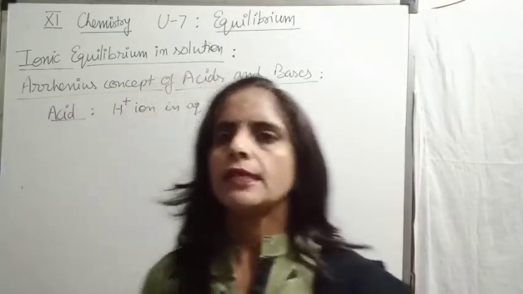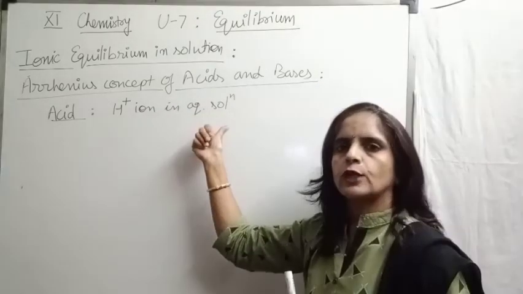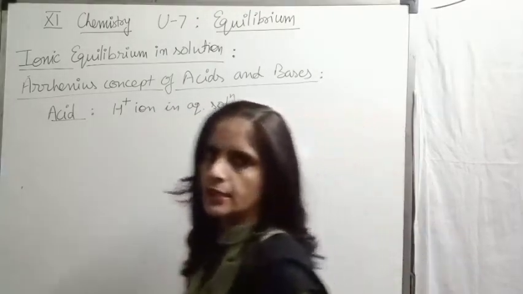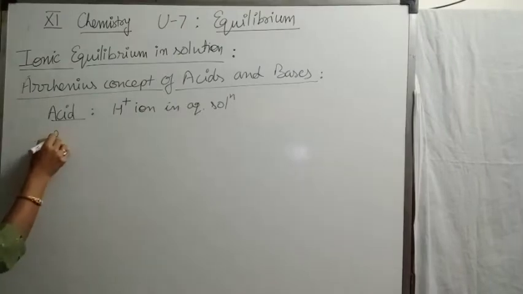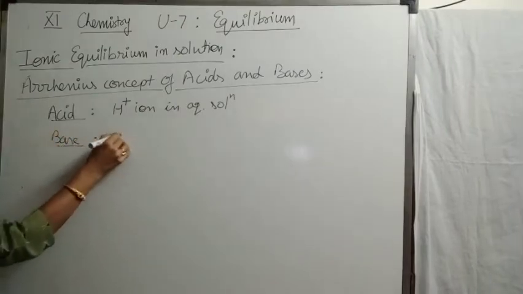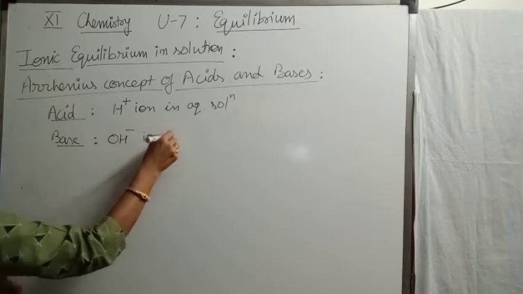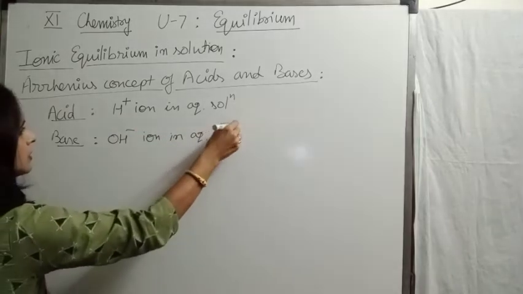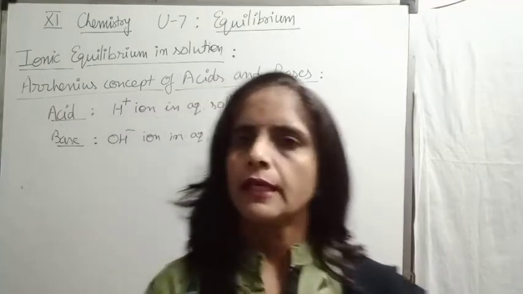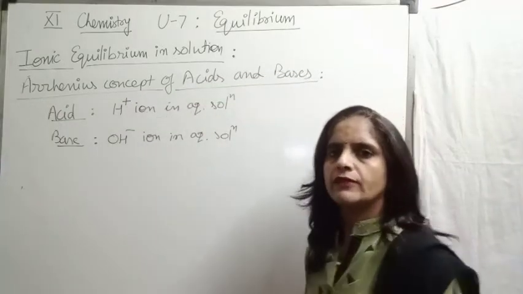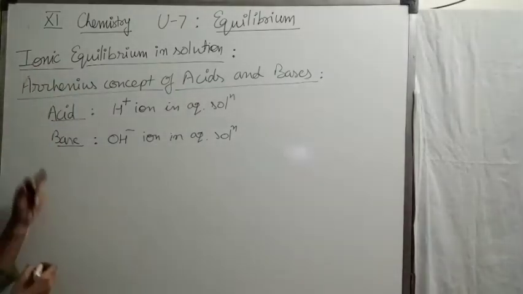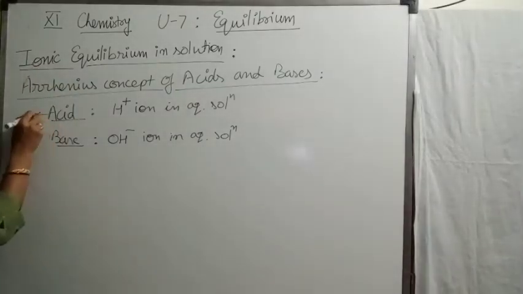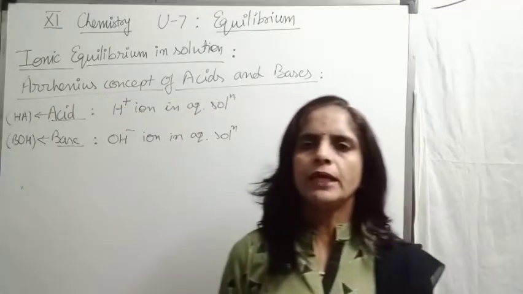Substances which release hydrogen ion in aqueous solution are termed as acid. Similarly, bases are the substances which give hydroxyl ion in aqueous solution. Clear definitions? We can discuss even with the help of a few examples. For acid, the general formula I may write is HA, and for base I may write BOH. These are the general formulas for acid and base we will be using.